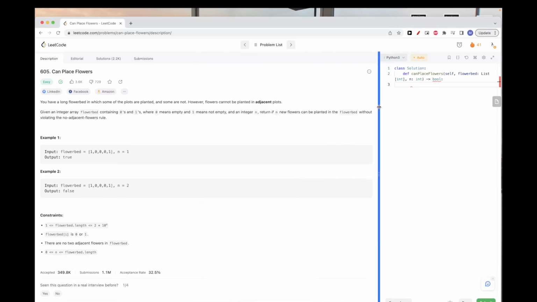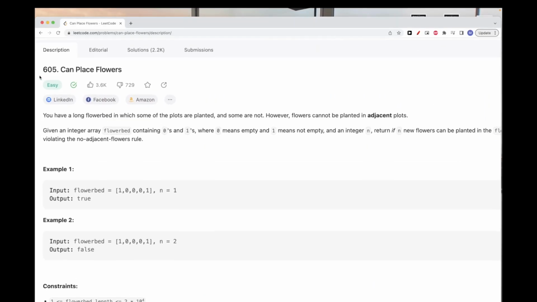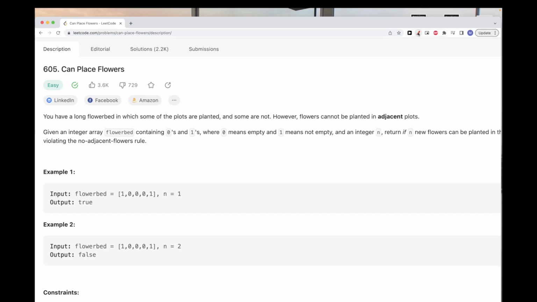Hello, so today we are going to do this problem from the Leetcode Daily Challenge, Can Place Flowers. So basically we have a flower bed, which is just a place where you can put flowers. And there are some plots that are planted, others are not. And what we want is to place flowers where no adjacent ones have flowers planted, right? So we need one planted, one not planted, one planted, one not planted, right?